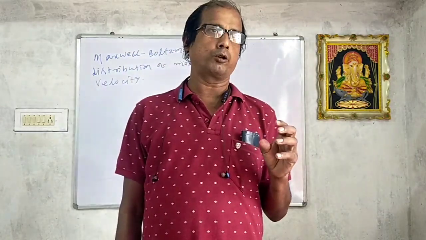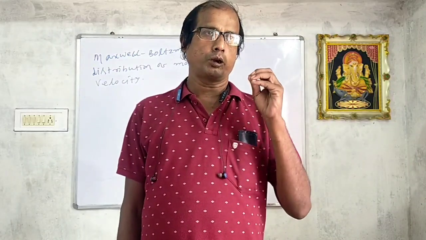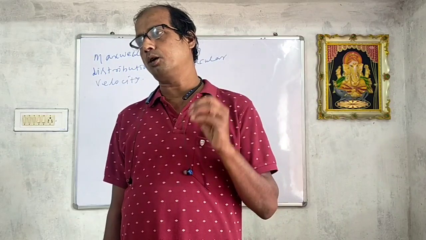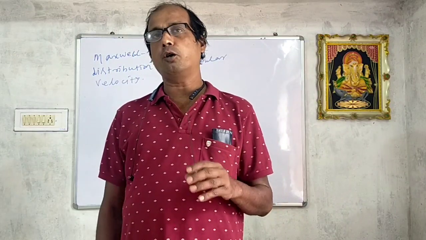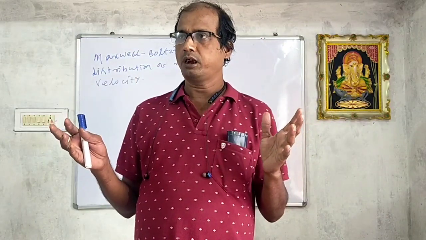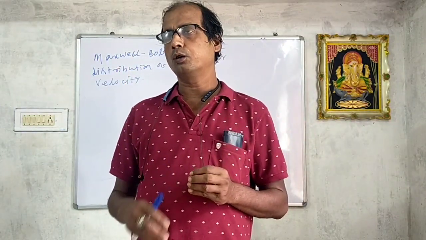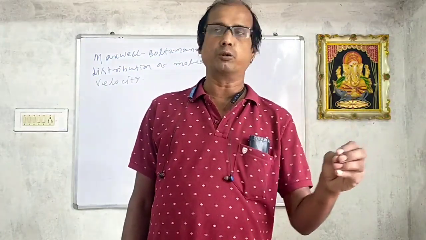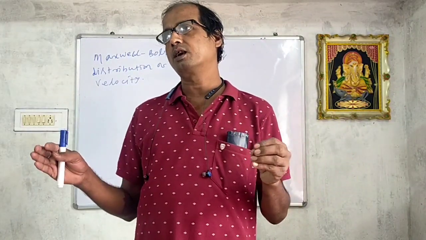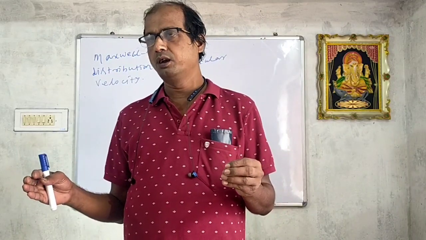Out of 100 molecules, the number possessing zero velocity is 0, because all the molecules are in motion. So no molecule is at zero velocity.